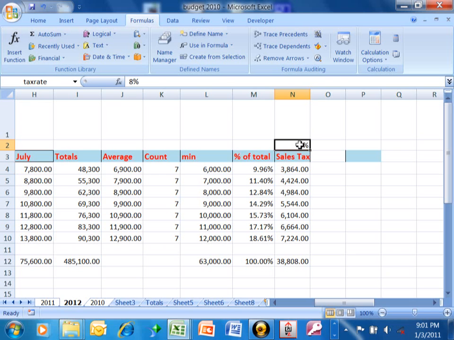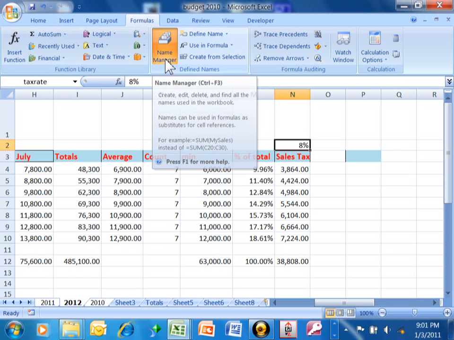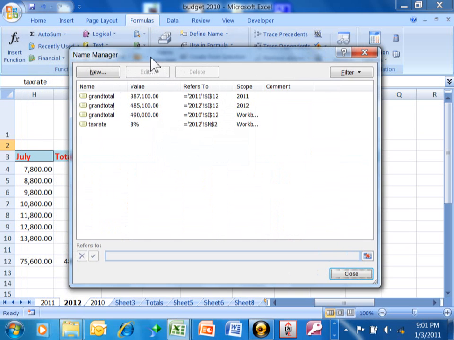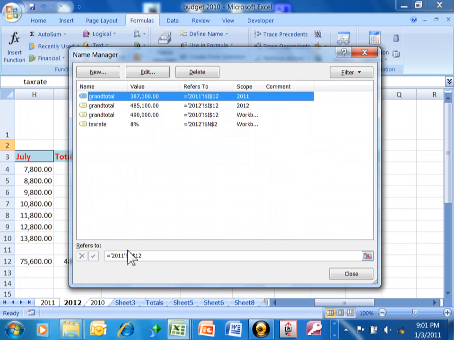So we can click on a cell and give it a name over here. You can also highlight a range and then click on the name box and give it a name like that as well. Let me show you where you can manage all of your names. If you pick the formulas menu, you pick this thing called the name manager. Now notice how I have a couple of different names in this spreadsheet. I can pick one of those and change the name down here. I can change the range that it refers to down here. I can add new names here, I can change them, or I can delete them. So this screen allows you to manage all of your names at the same time.